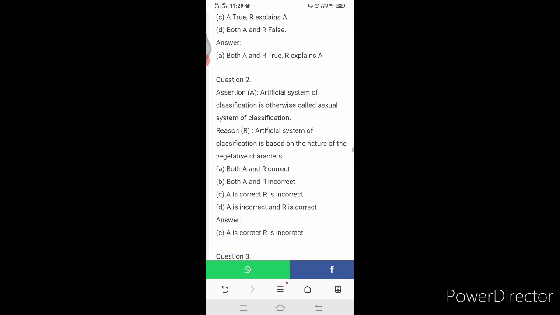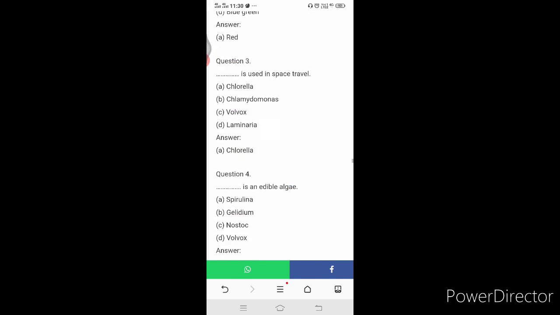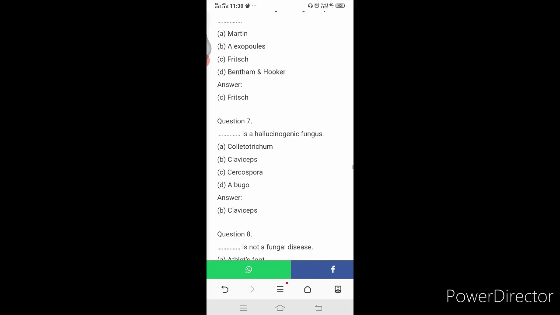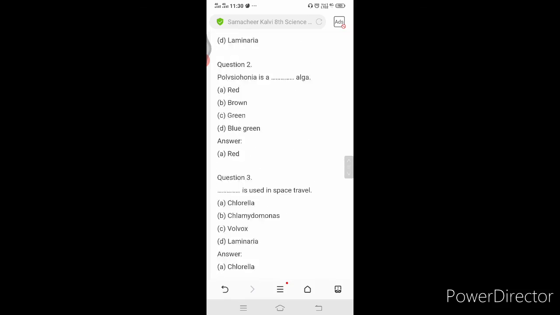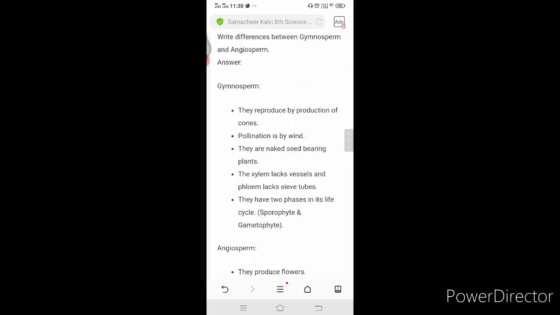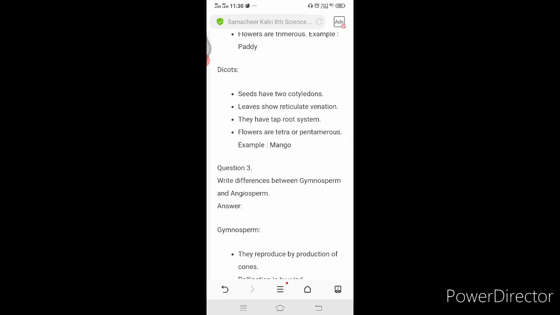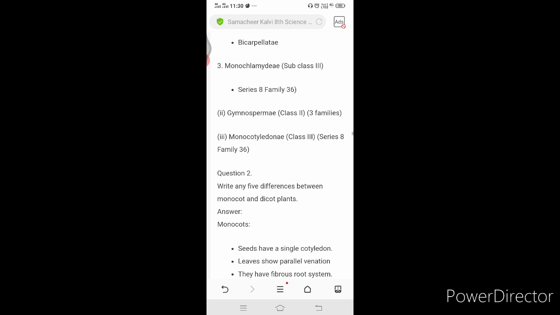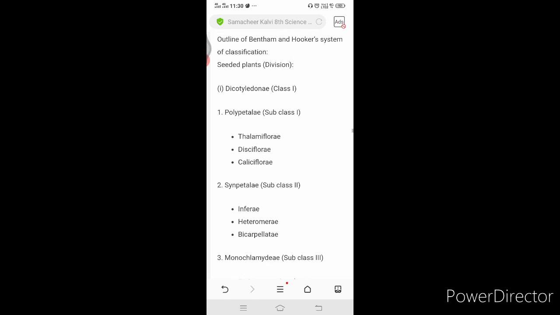And then, detailed answers you have to learn. Here detailed answers you can get from these: differentiate between algae, fungi, or differentiate between bryophytes, pteridophytes, differentiate between gymnosperm and angiosperm, differentiate between the monocots and dicots like that.